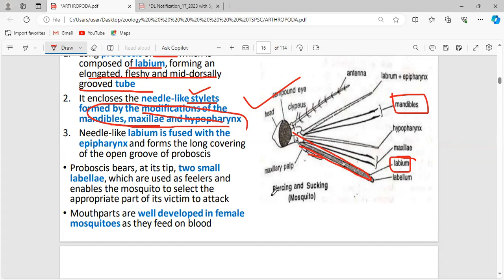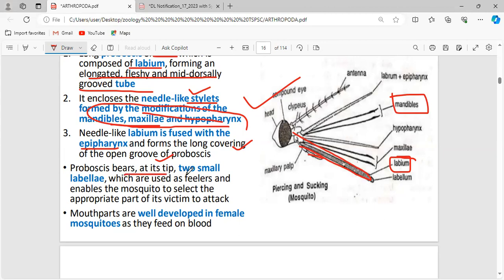And the proboscis consists of mandibles, maxillae, labium, labellum, everything. The labium is fused with the epipharynx and forms a long covering to the open groove of the proboscis. One structure covers the needle-like structures, and one structure covers the open groove of the proboscis, and that is the labium.